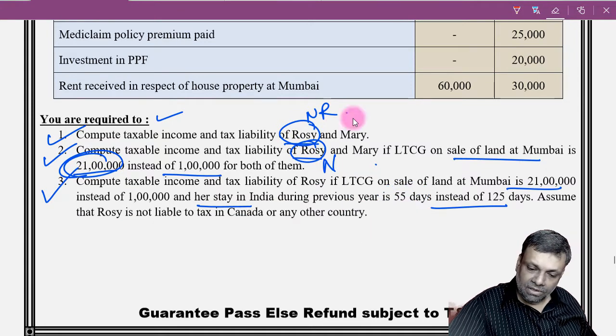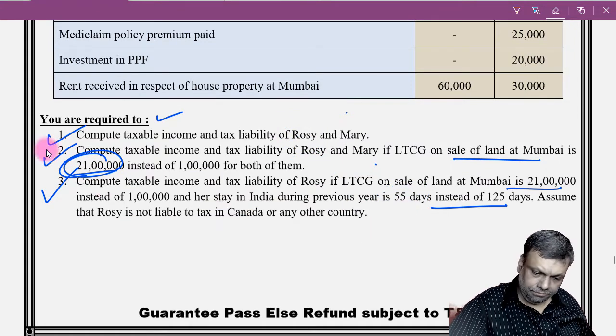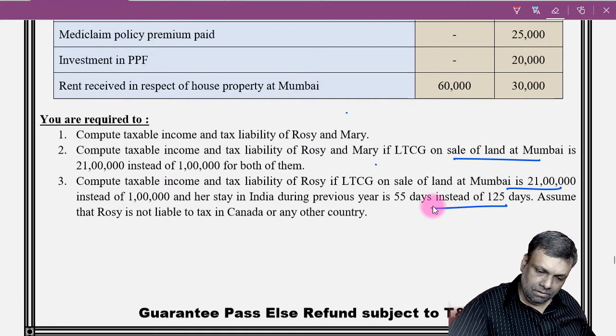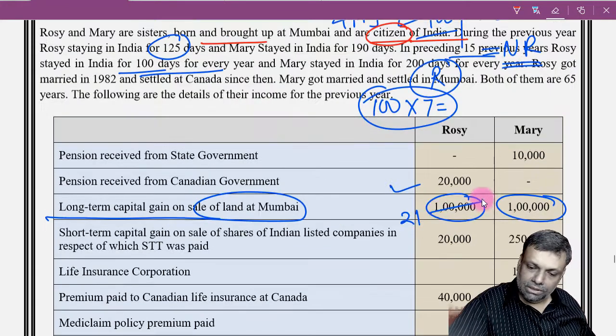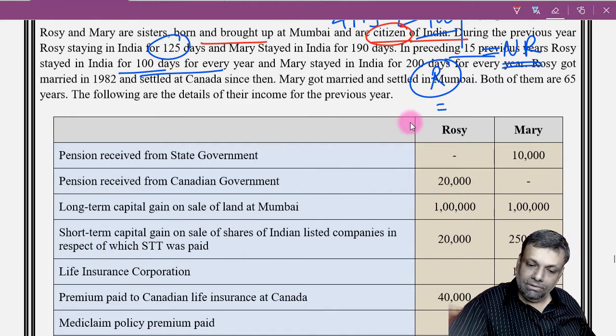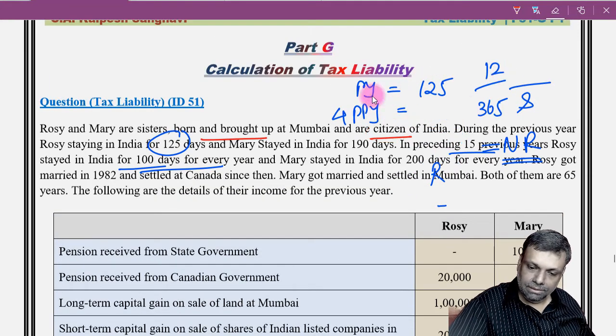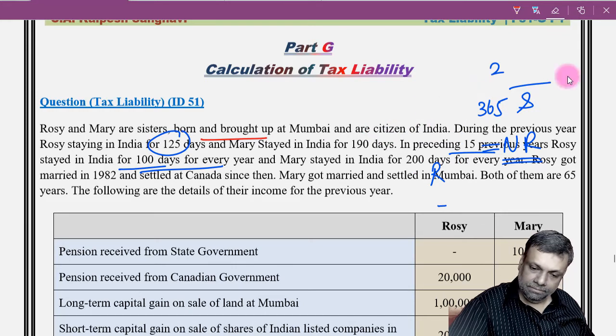Okay. Now, let us discuss Mary. And thereafter, we will start doing the computation. Once you have understood this residential status, the computation is going to become very, very simple. Let me erase this. Now, Mary.